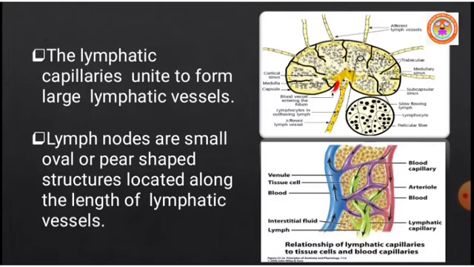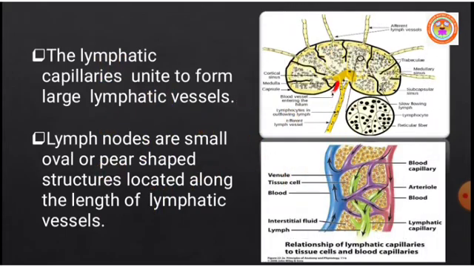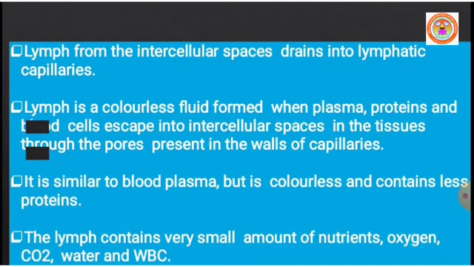Lymph nodes are small oval or pear-shaped structures located along the length of lymphatic vessels. Do remember, lymphatic capillaries unite to form larger lymphatic vessels. Lymph nodes are small oval or pear-shaped structures located along the length of lymphatic vessels. The next, lymph. Lymph from the intercellular spaces drains into lymphatic capillaries.